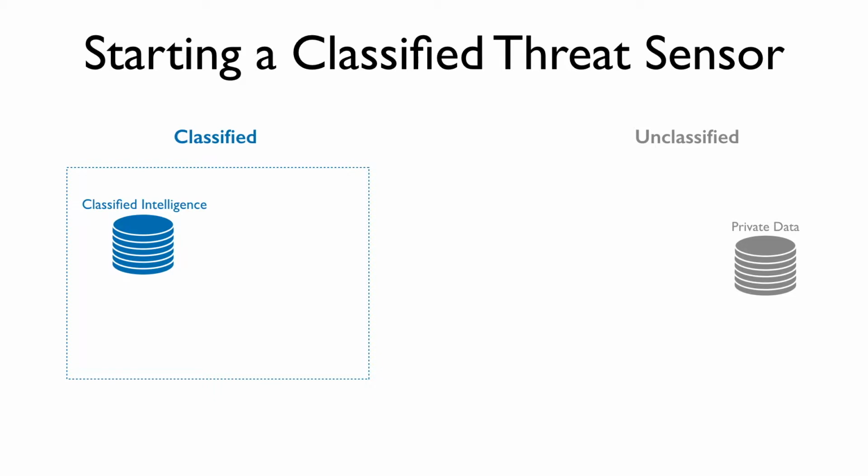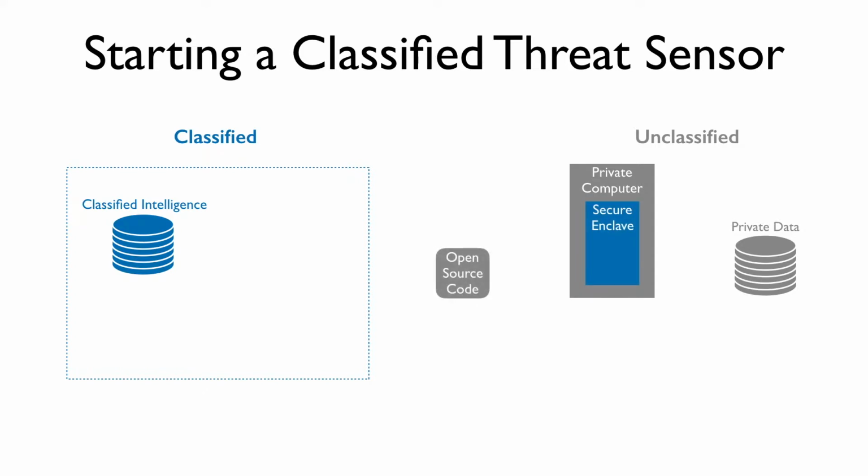Our setup will have a classified environment with some classified intelligence, as well as an unclassified environment with some private data. The unclassified environment will have its own private computing resources. These will be enabled with secure enclave technology. There will be an open source project with two components. First is a verification service, which will run in the classified environment. Second is the CANAREE, which will run in the secure enclave.